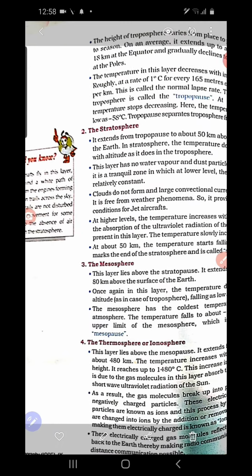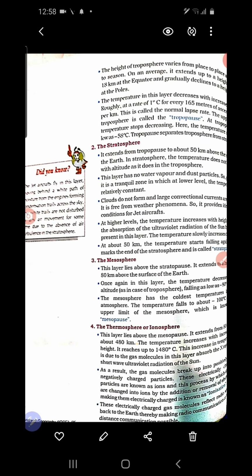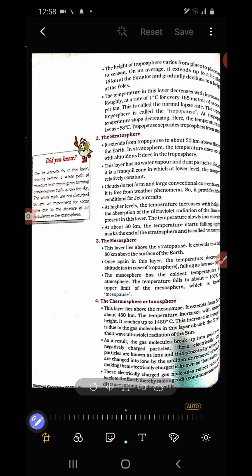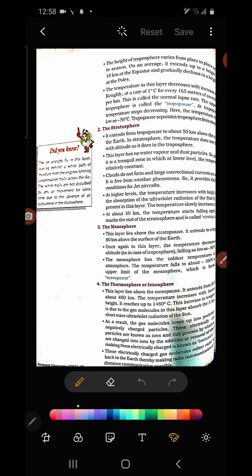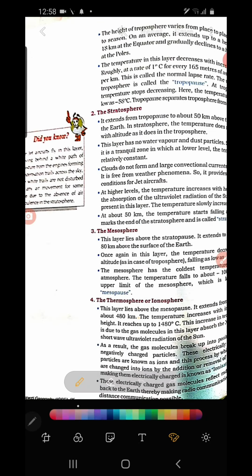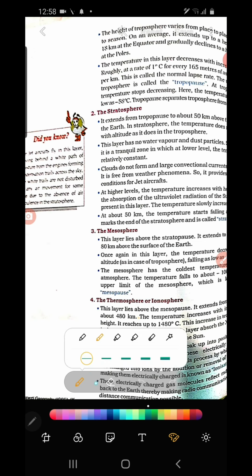The next page is that the height of the troposphere varies from place to place. We will discuss how it varies from place to place. Then one particular phenomenon takes place in this layer. What is that? Lapse rate. What is that? Lapse rate is that